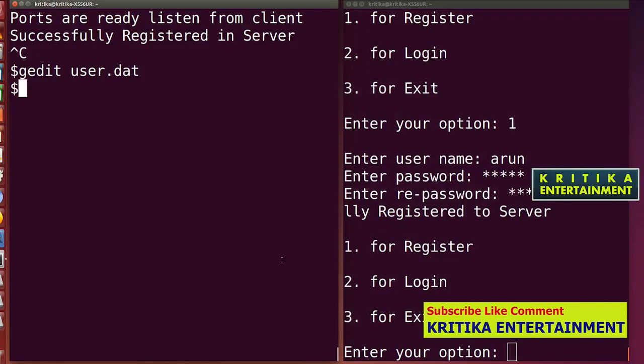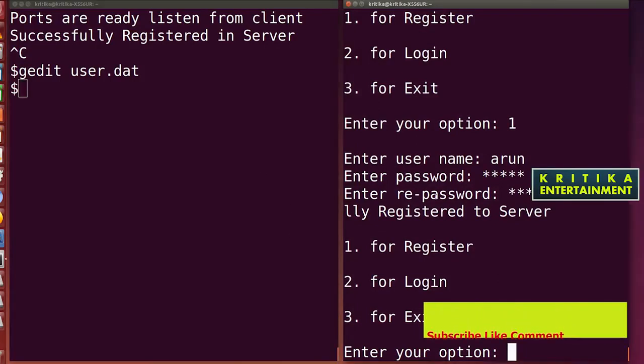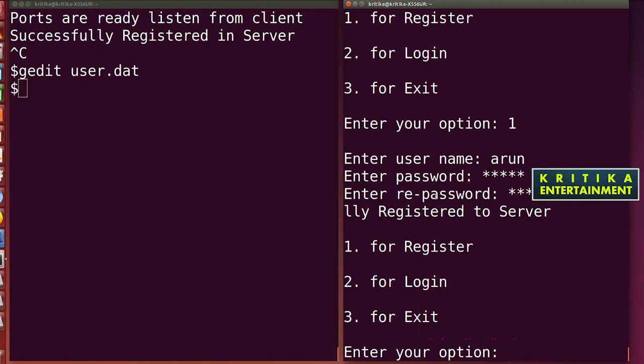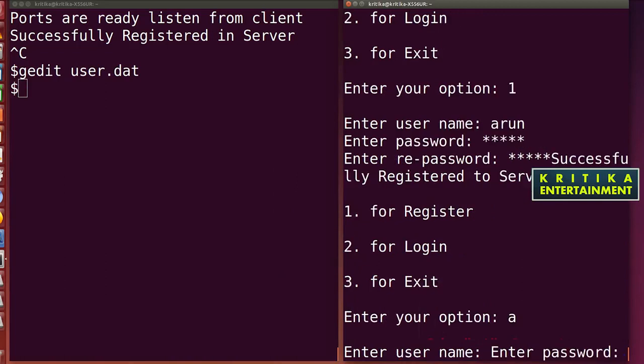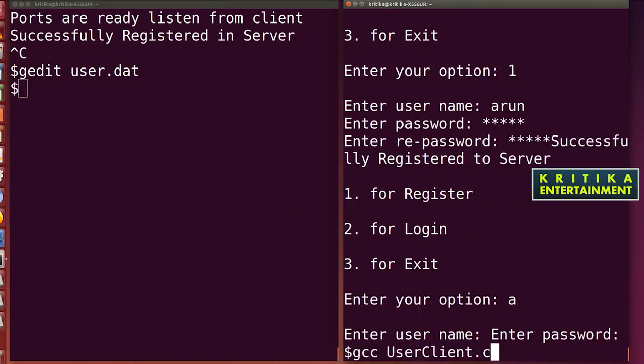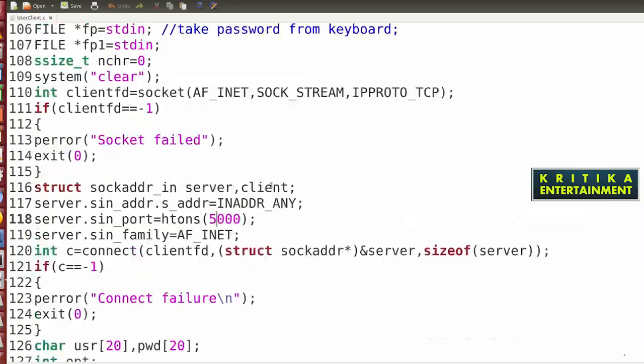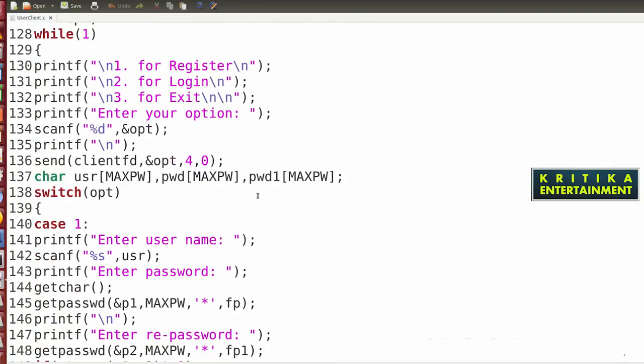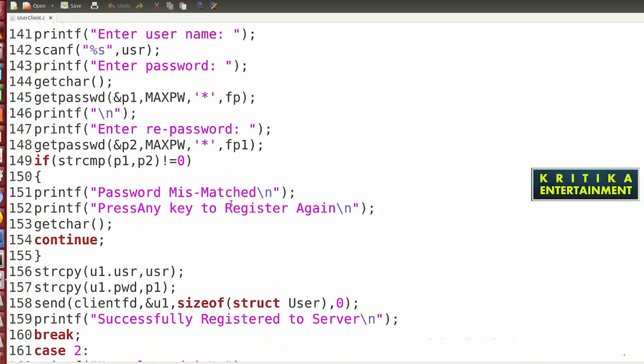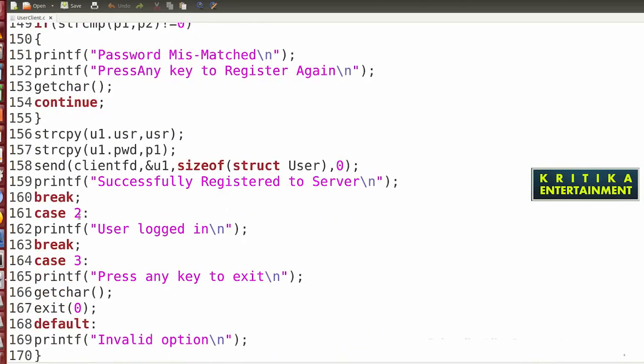So here I'll open the code and write for the login. I'll enter into the login process.